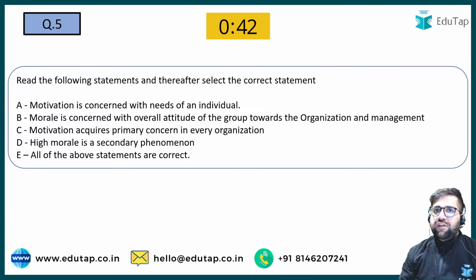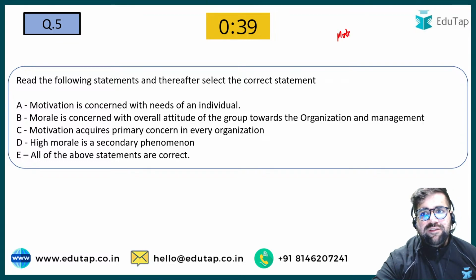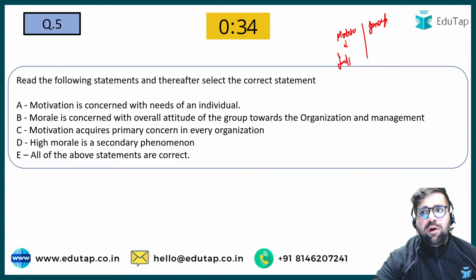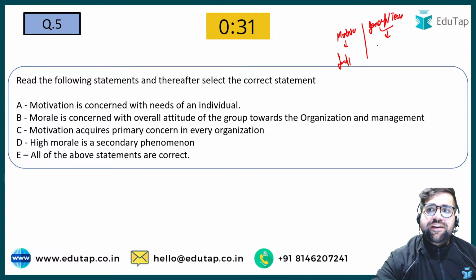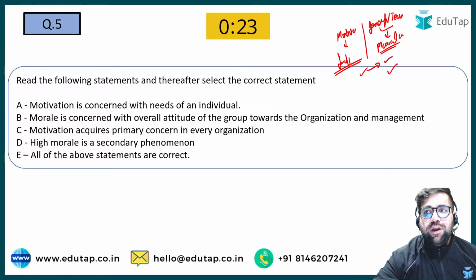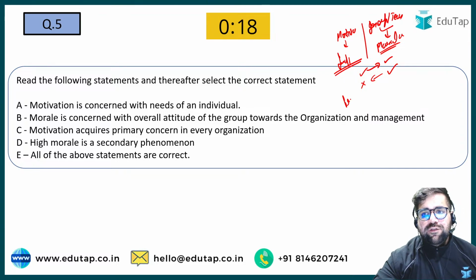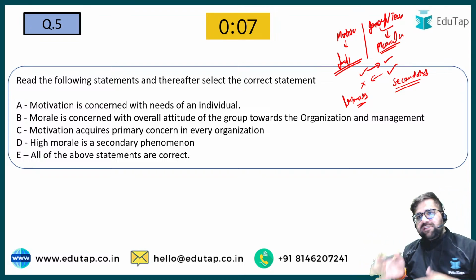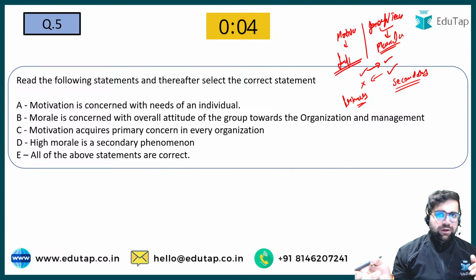Now we all know that motivation is an individual thing. But if I talk regarding a group, or regarding your team, then for them I have the word morale. Highly motivated employees will definitely increase your morale. But if your morale is high, it doesn't mean that you are motivated individually. Therefore motivation has a primary concern in the organization, and morale has a secondary concern. Secondary concern as in that it is not a priority. First priority is motivation, and then you give priority to the morale as well.